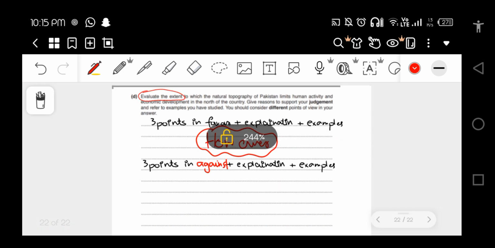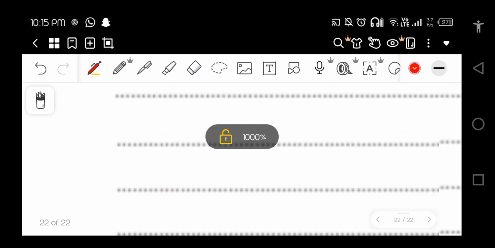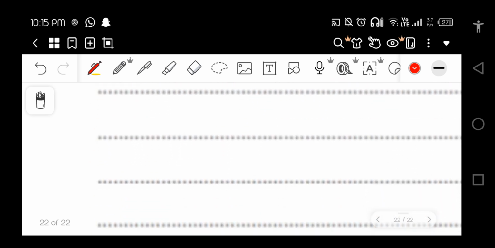So what could be the points? And then you have to give the judgment as well. Don't forget to give the judgment. Now let's see what activities are limited.